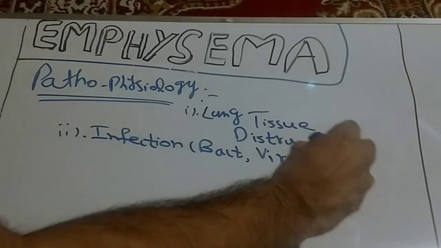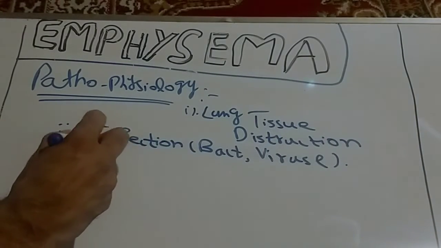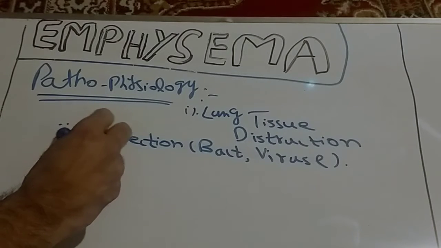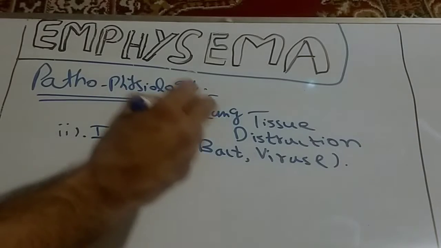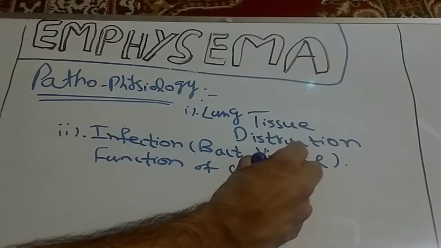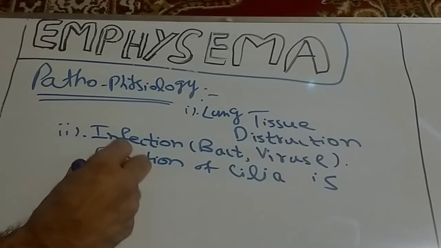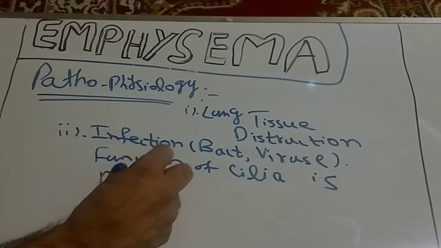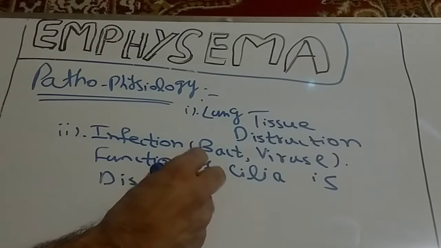Due to this infection, the function of cilia is disabled. We know that the function of cilia is to propel the infectious particles out of the respiratory tract.